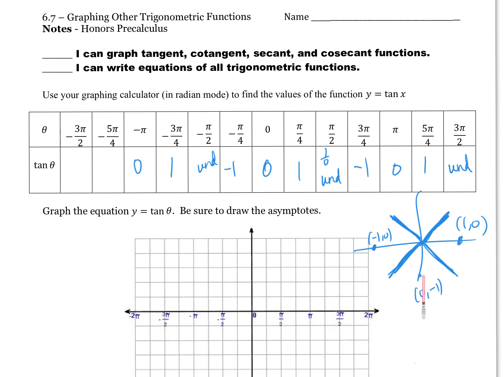-5 pi over 4. 1/4, 2/4, 3/4, 4/4, 5/4. -1. -3 pi over 2. 1 over 0 would be undefined, right?